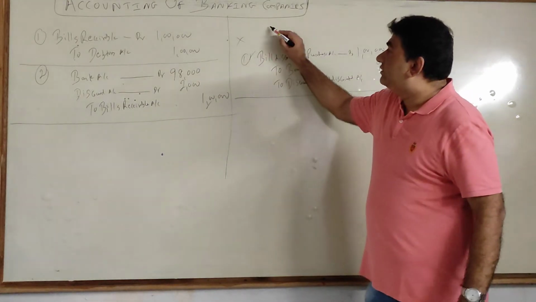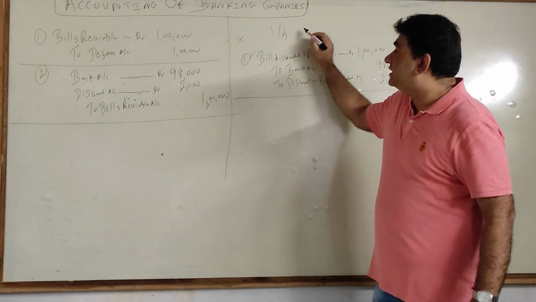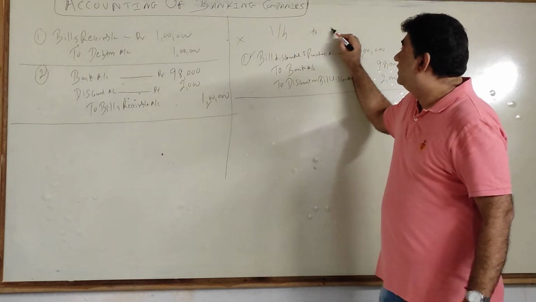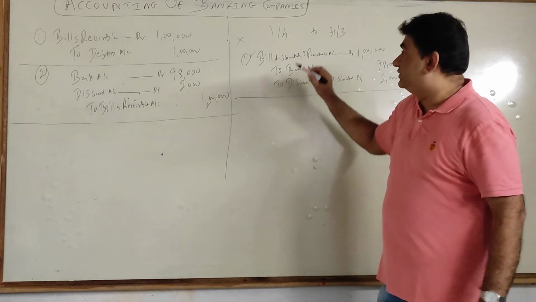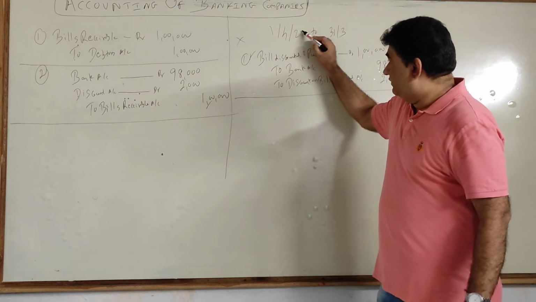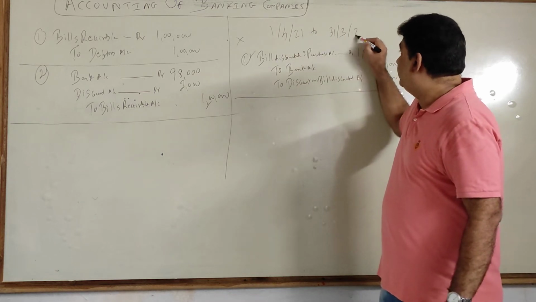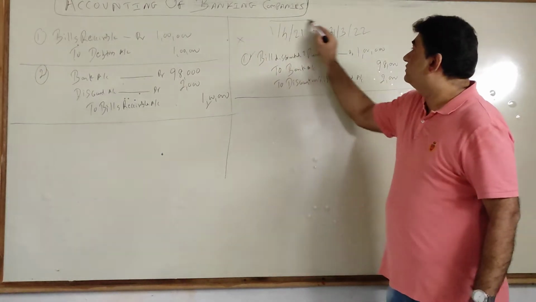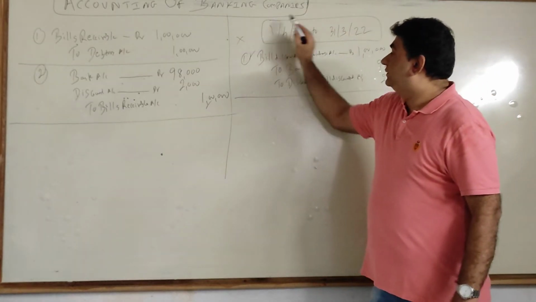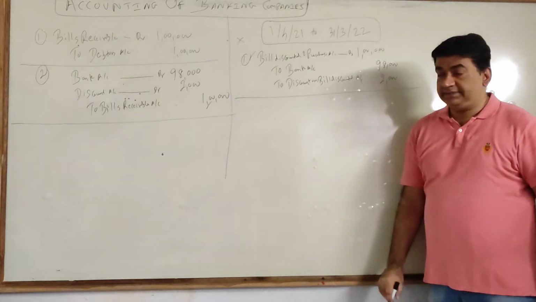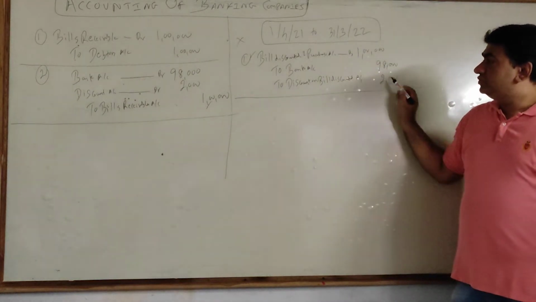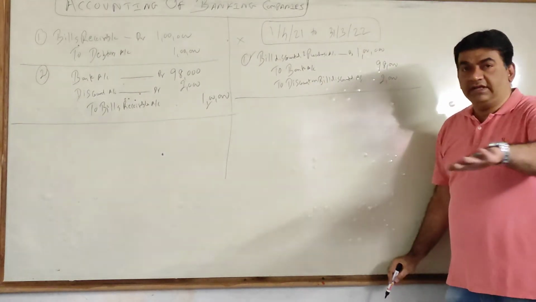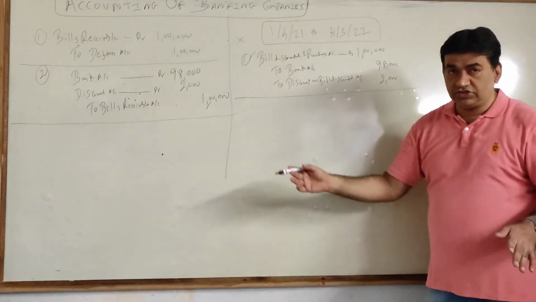You all know that the financial year starts from 1st April and ends on 31st March. Let's assume 1st April 21 to 31st March 22 is my current year. Now listen. Assume this transaction is for the full year. That is what we are going to do in the sum also.